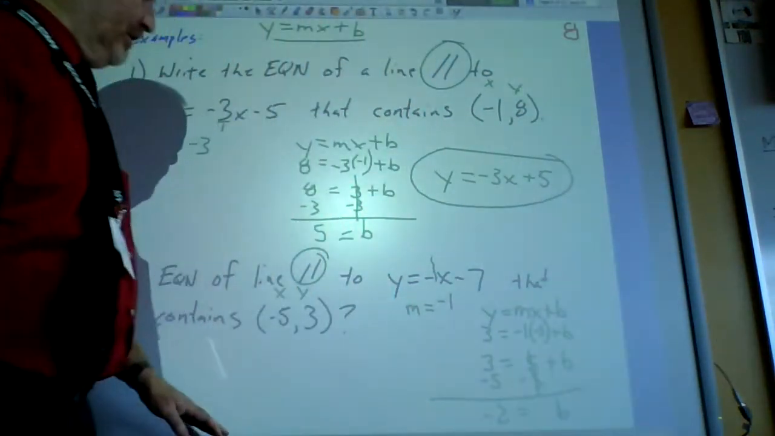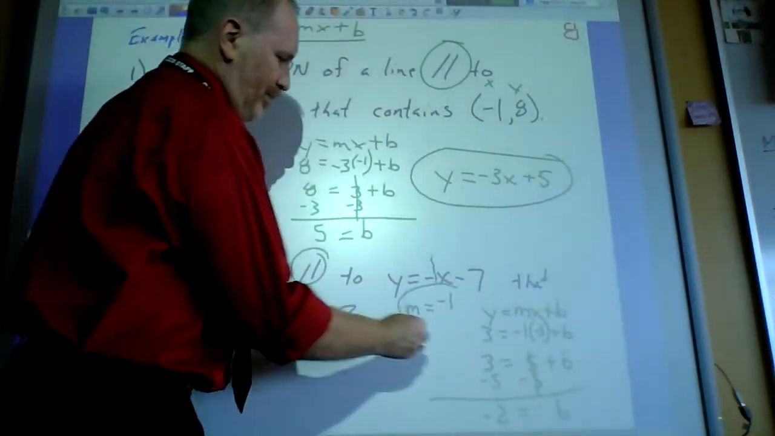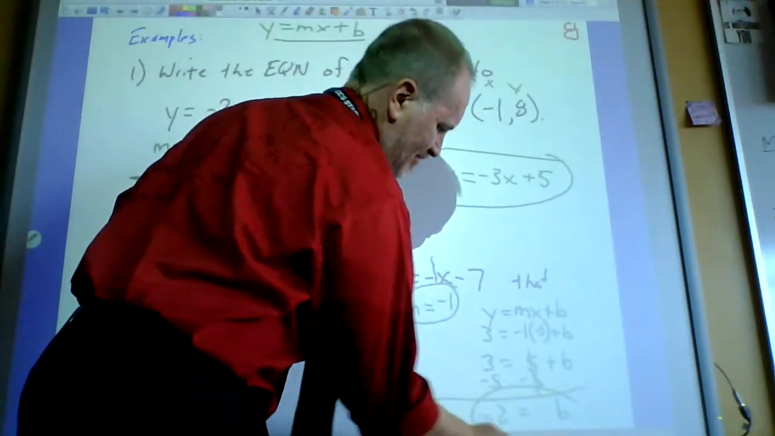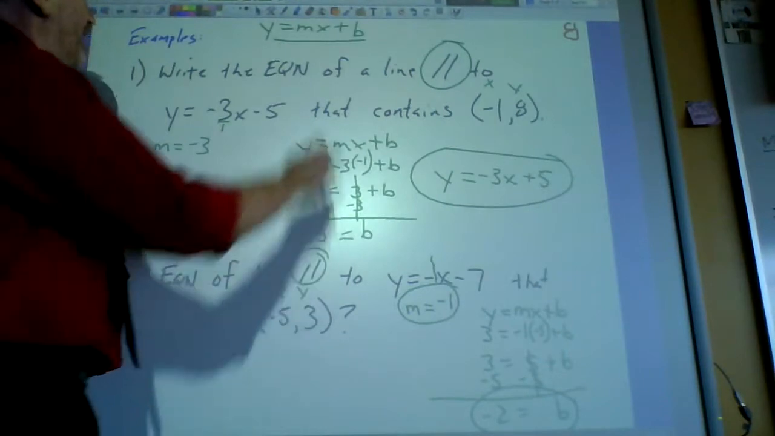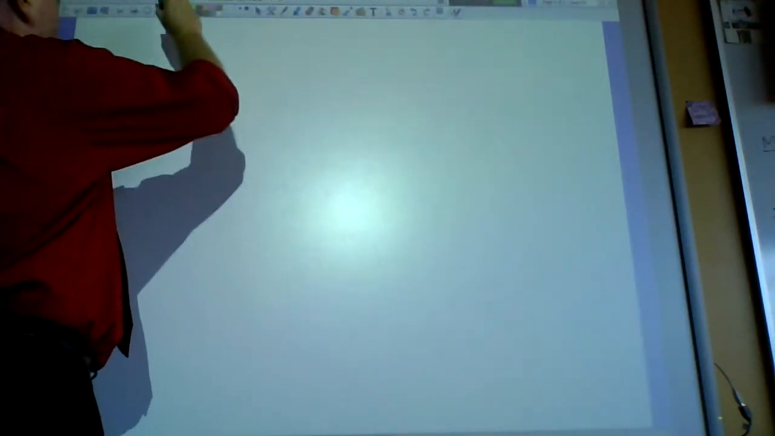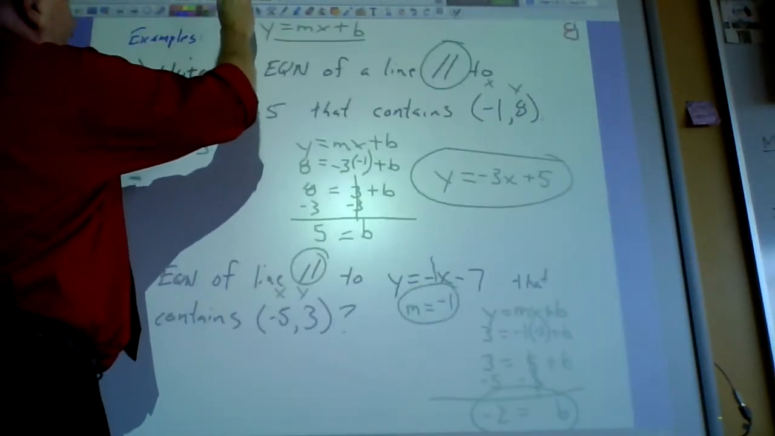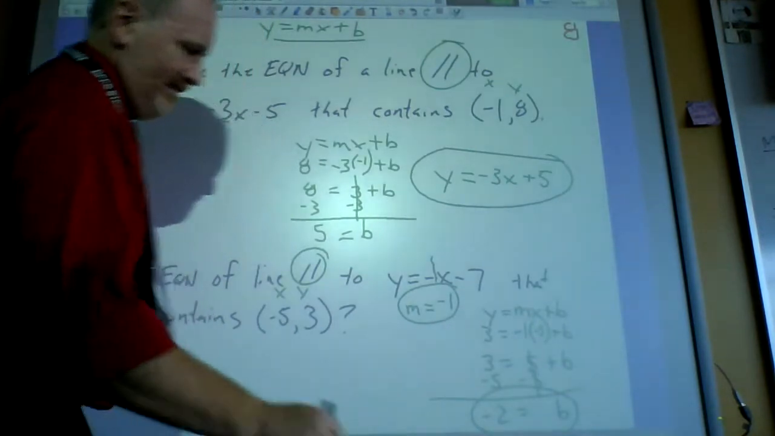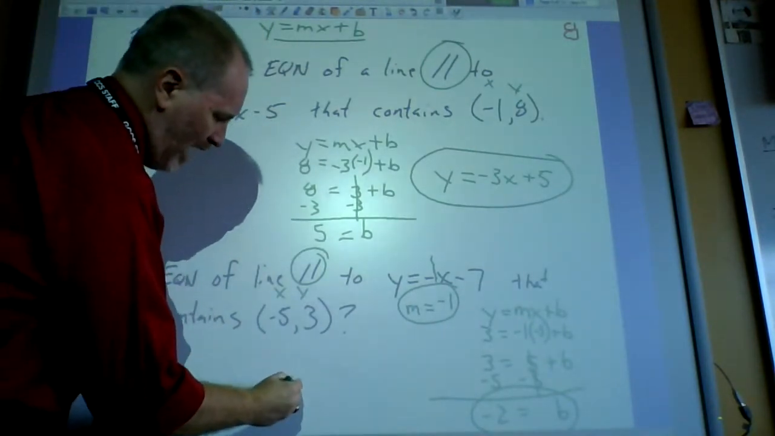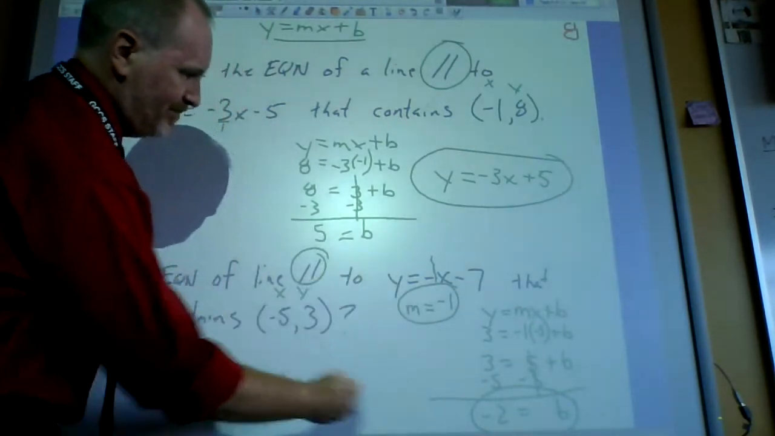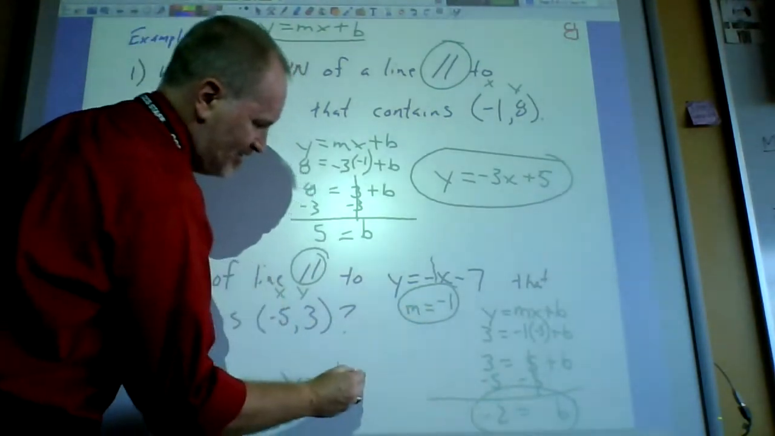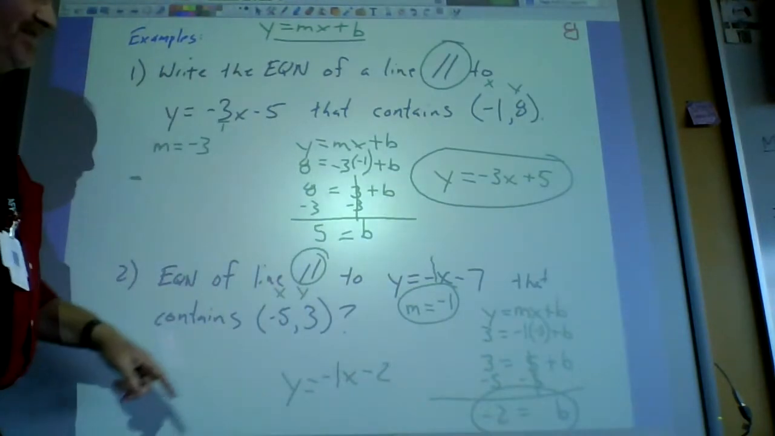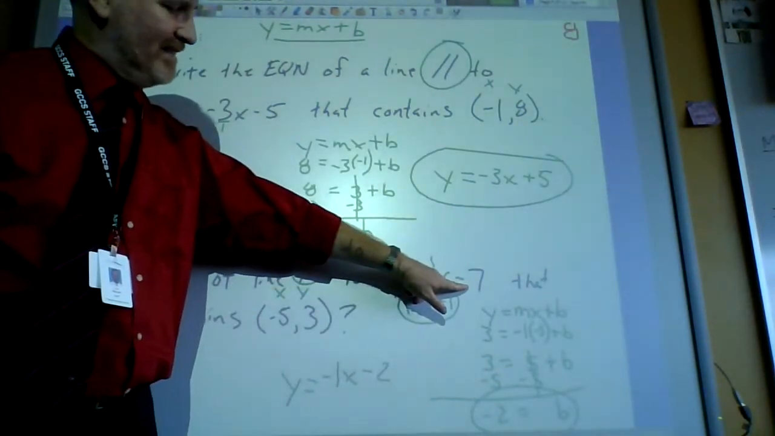So I've got my two ingredients. I got my slope. I got my b. I just put them into the magical formula, and my final answer is, oh my goodness, I am out of calibration. Y equals -1x minus 2. And as promised, it didn't end up being the opposite of -7.